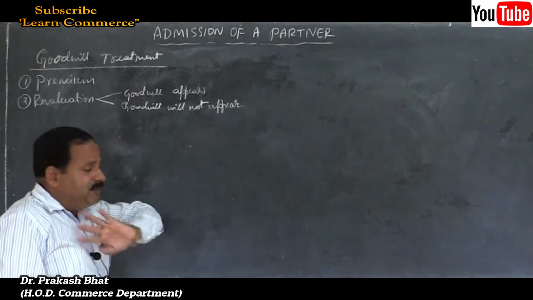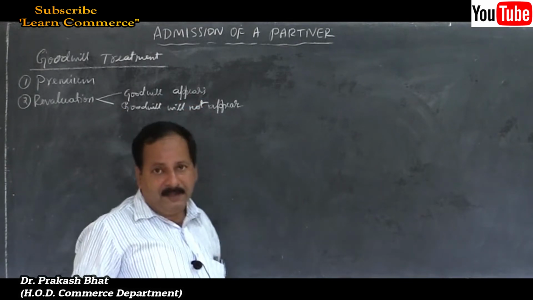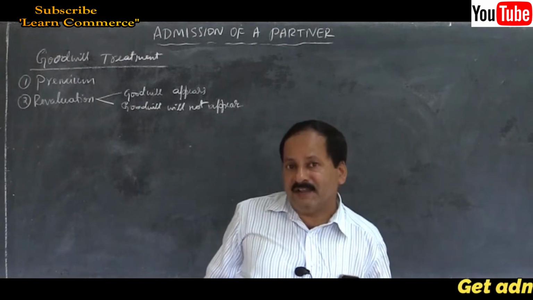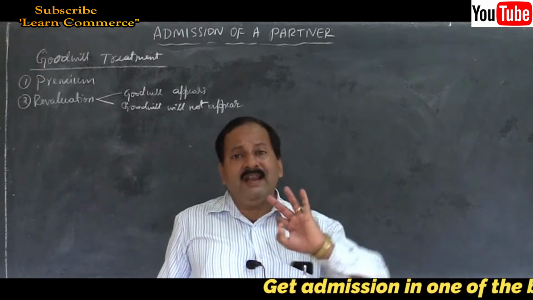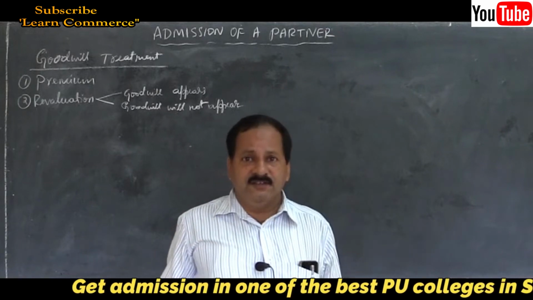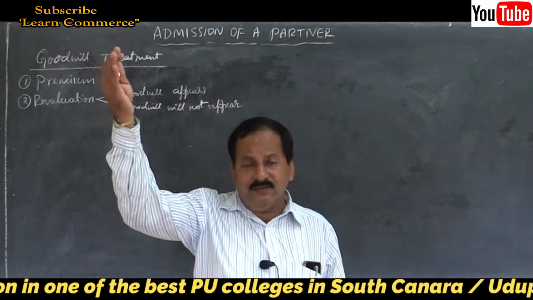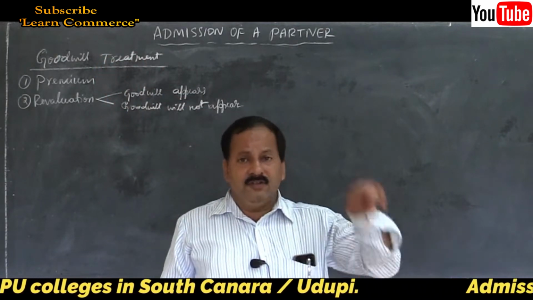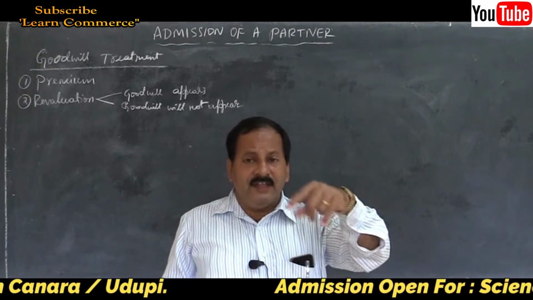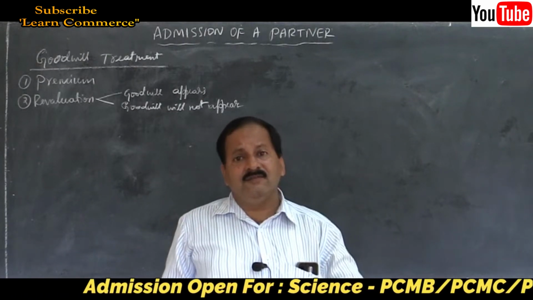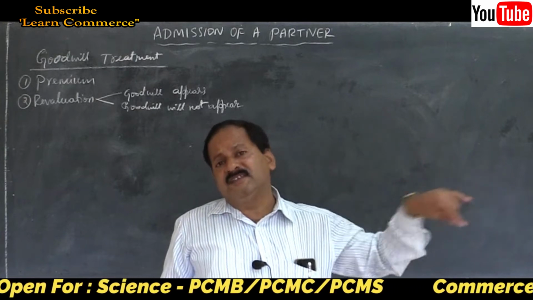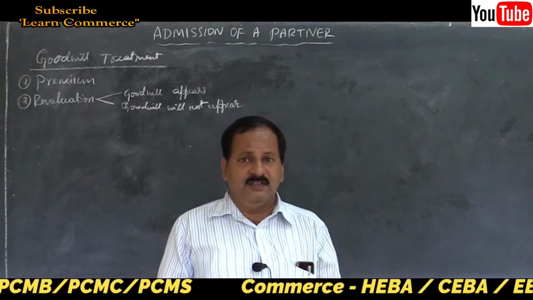In that case, no headache for us, no goodwill treatment, no journal entries for that. We will treat goodwill at par with other assets. If there is increase in the value, we will credit it to revaluation account. If there is a decrease in the value, then we will enter on the debit side of revaluation account. Very simple.